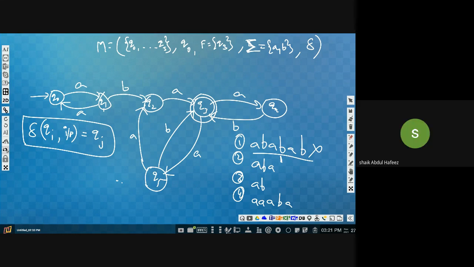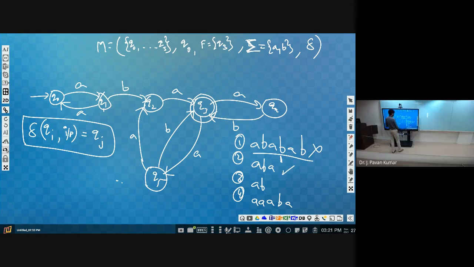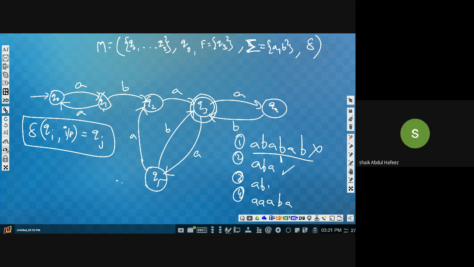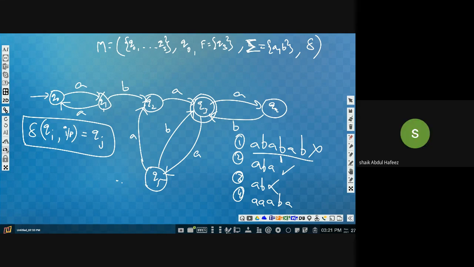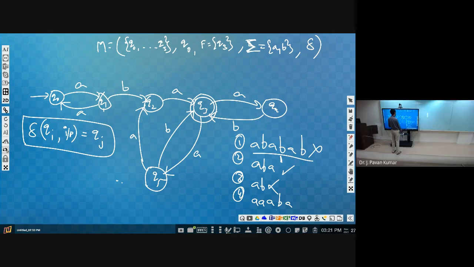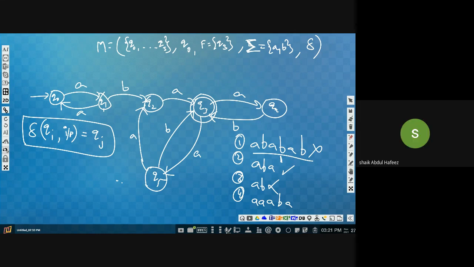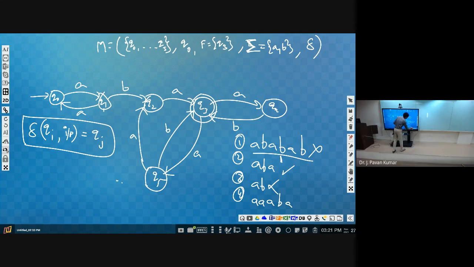Next, ABA. Yes, sir, it is accepted. Next, AB. No, sir, AB is not accepted. Next, triple A BA. Yes, sir. How will it be accepted? Q0 to Q1, Q1 to Q0, Q0 to Q1, Q1 to Q2, then Q2 to Q3. So it is accepted.